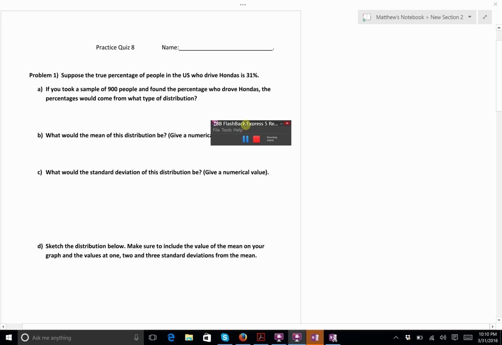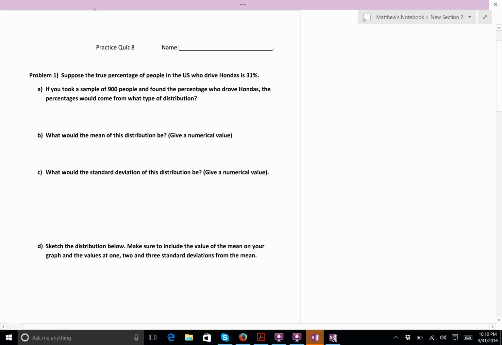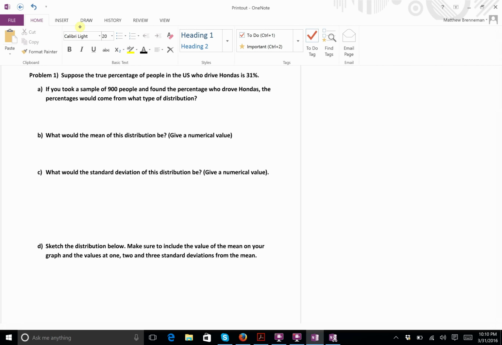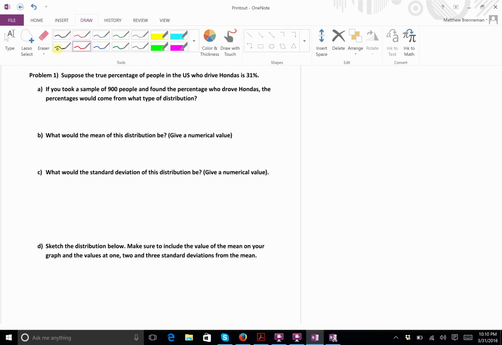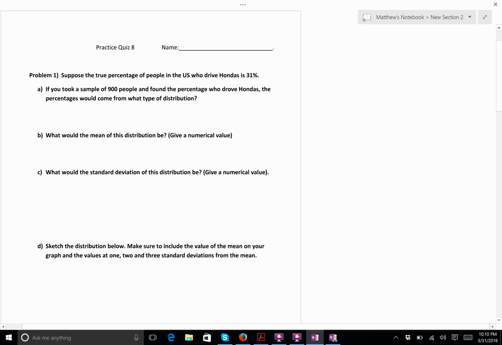These are the solutions to the last quiz. This was one of the more difficult quizzes. So we start off, we know that the true percentage of people in the U.S. who drive Hondas is 31%. So this is telling us that the true population proportion, P, is equal to 0.31.